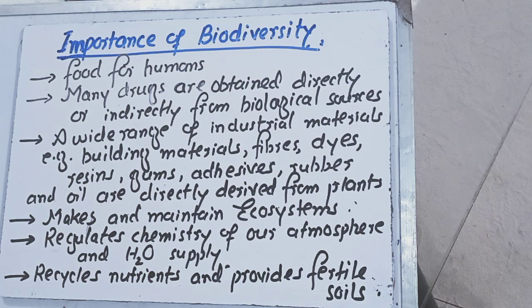For example, if a certain area has more plants, meaning more biodiversity, the plants are responsible for more cloud formation, which results in rainfall. How? Whenever plants lose water, which is called transpiration, those water molecules go up into the upper atmosphere, condense and make clouds, and those clouds result in rainfall.